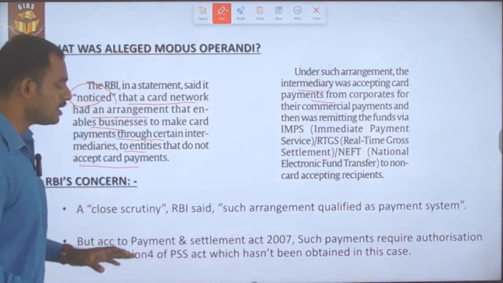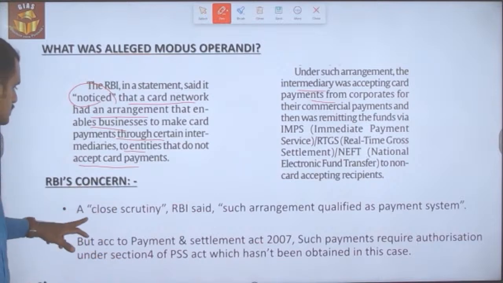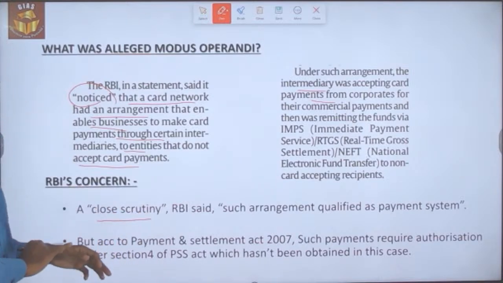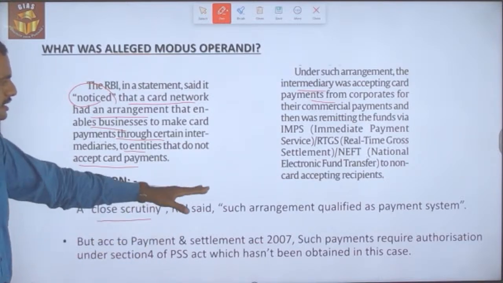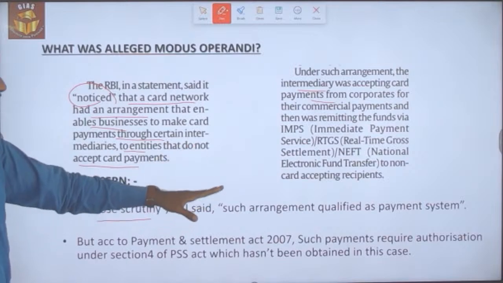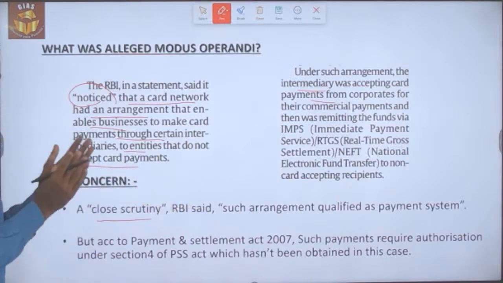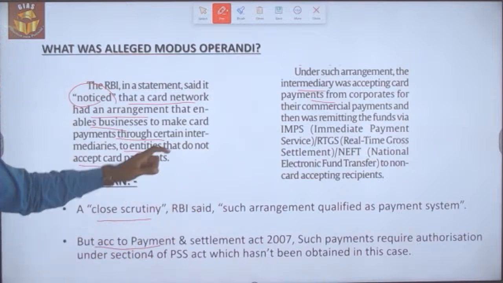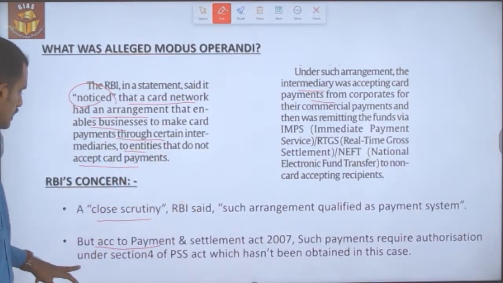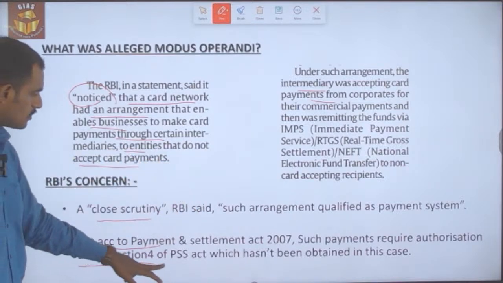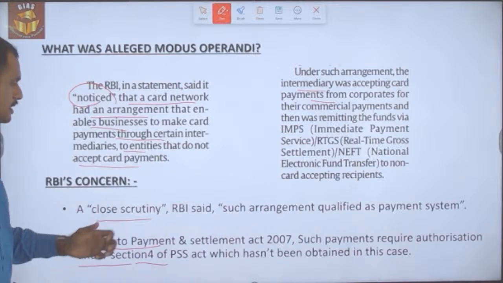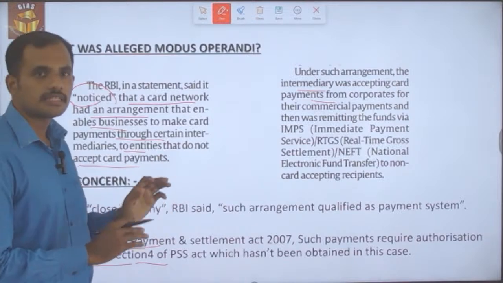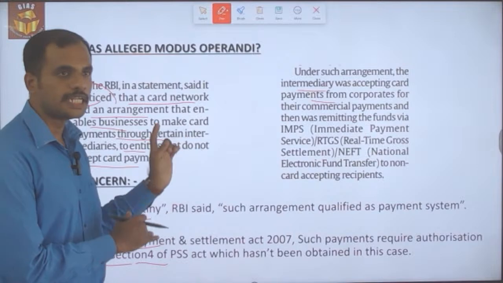And what is the RBI concern in that? A close scrutiny by the RBI has found that such an arrangement has been qualified as a payment system, payment only. But according to the Payment and Settlement Act 2007, such payment requires authentication or authorization under Section 4 of the Payment and Settlement Act. But this authorization hasn't been obtained in this case.